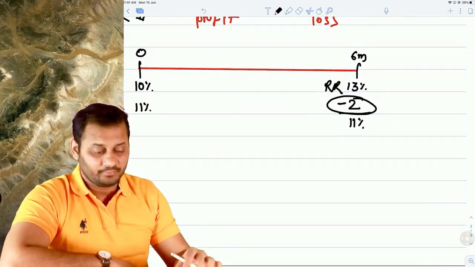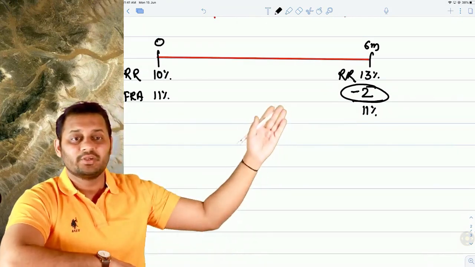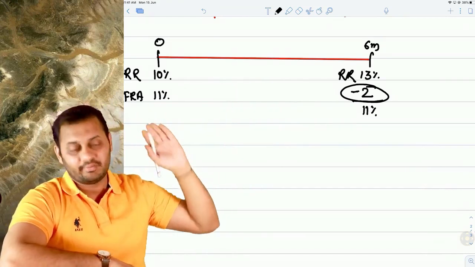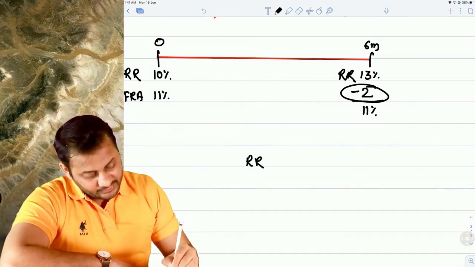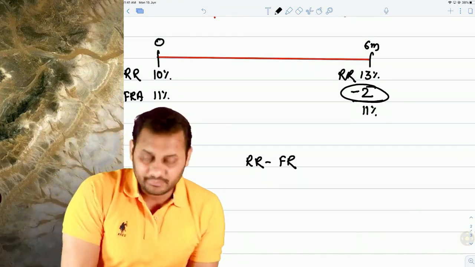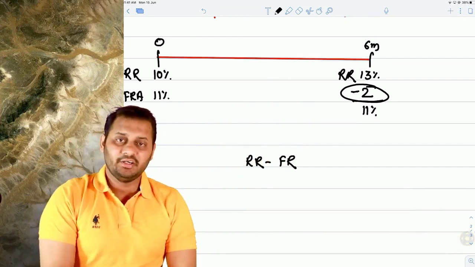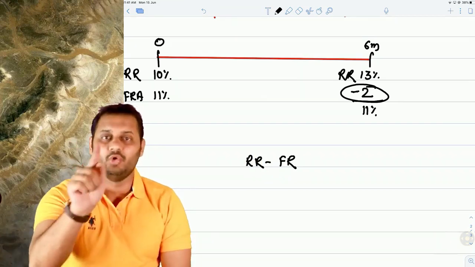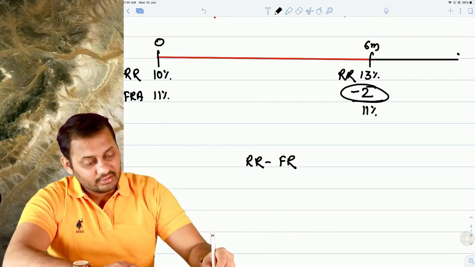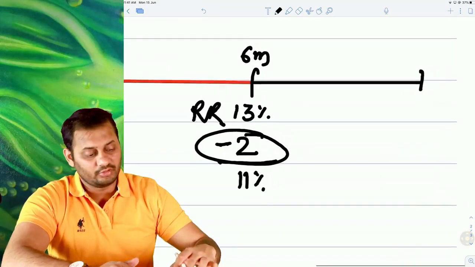Settlement. Okay. Now understand how we calculated the settlement. The settlement of 2% is calculated as the difference between the reference rate and the forward rate agreement rate. So can I say that it is a difference between the reference rate and the forward rate? Yes, sir. But tell me one thing. If you take the loan after 6 months, do you think the interest is payable on the same date? No. Interest is payable 1 year after, or let's say if you are taking a loan for 6 months, then 6 months after the loan date.